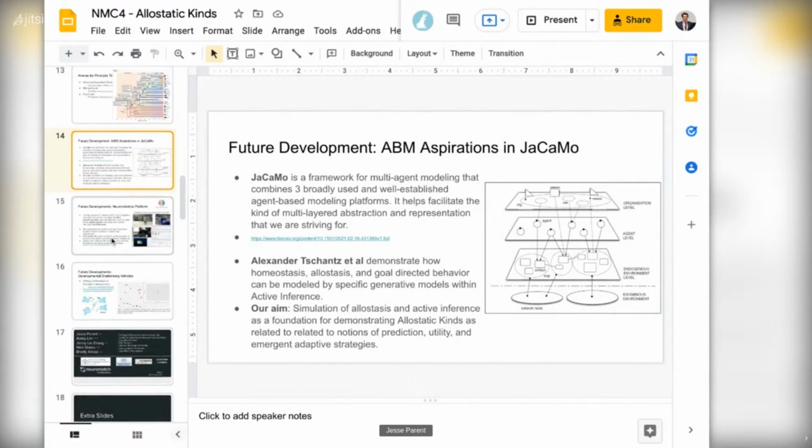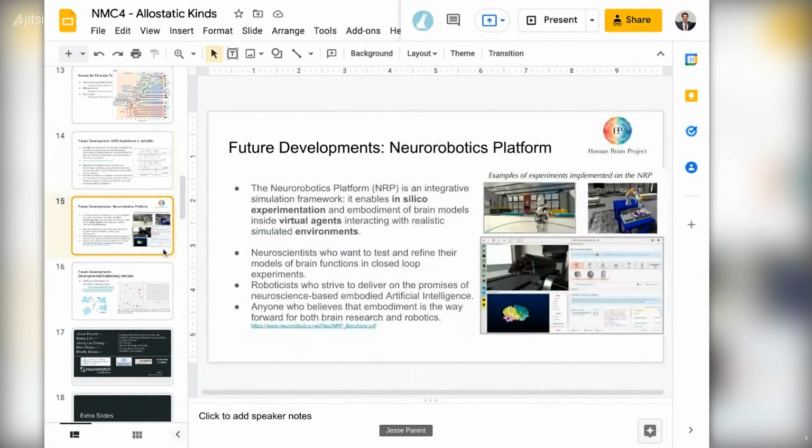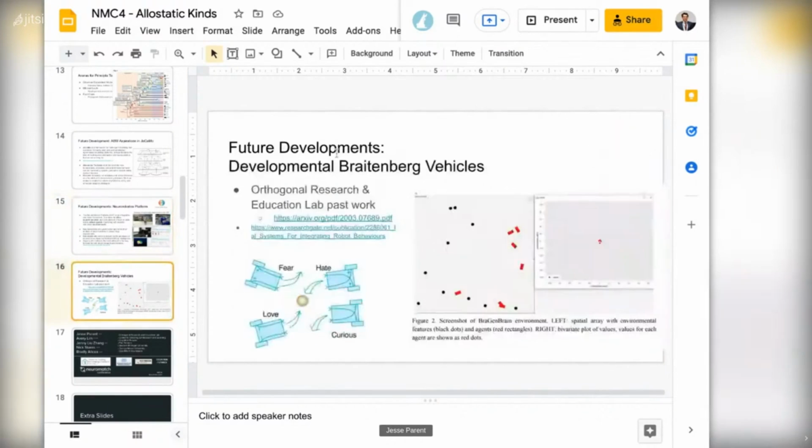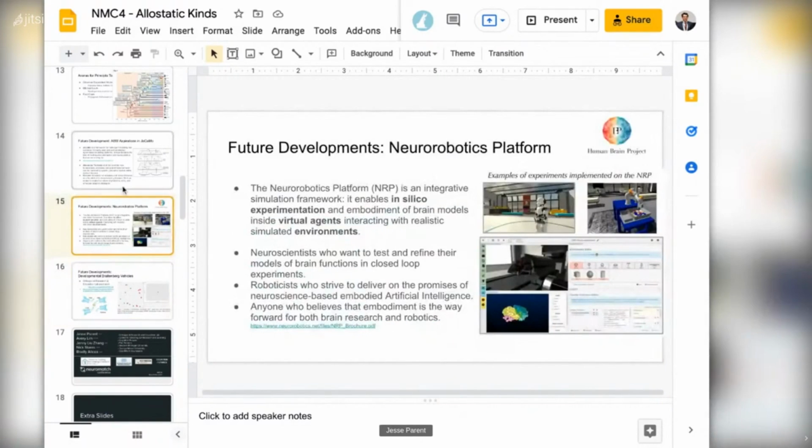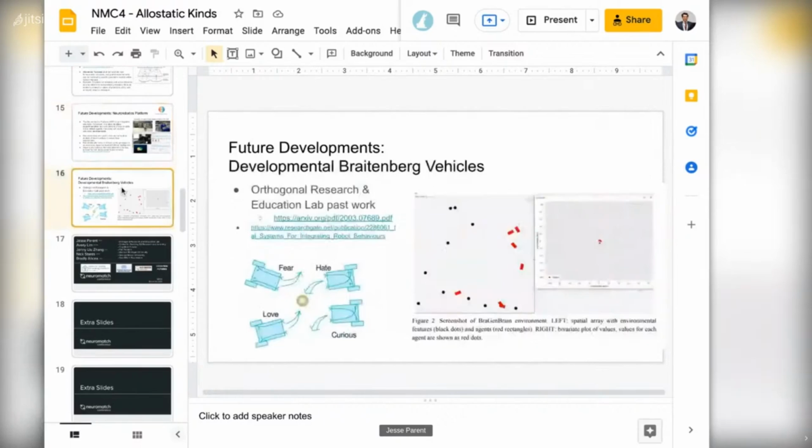We're also really interested in the Neurorobotics platform. We just found out about this, and if you have experience, we'd love to talk about this maybe more in Discord. Trying out some things in there sounds quite interesting. And then future development are BrainBrick vehicles and the Orthogonal Research and Education Lab. We've done a lot of work with enhanced developmental BrainBrick vehicles in the past for neurodevelopmental simulations, and we're looking to continue that with this effort too. So please check that out and let us know if you're interested.